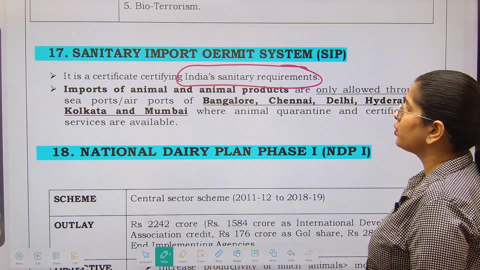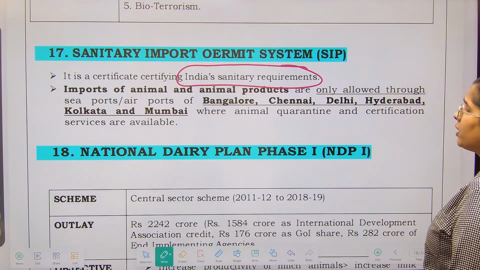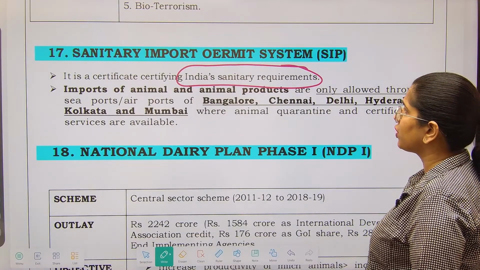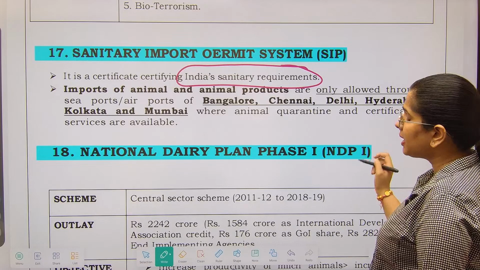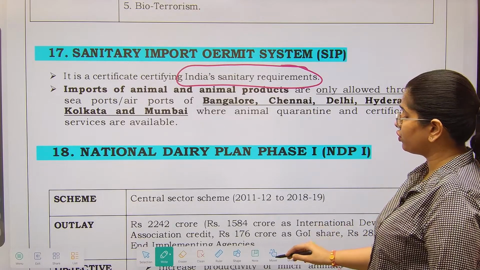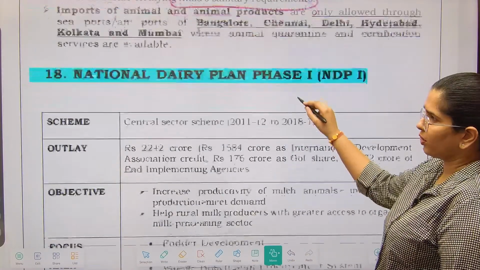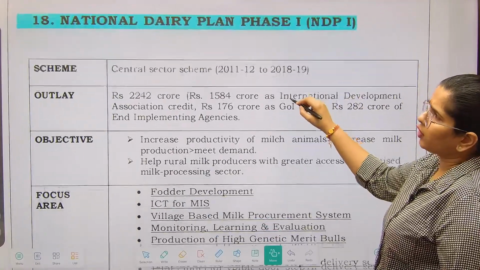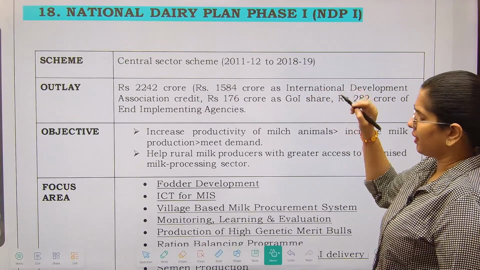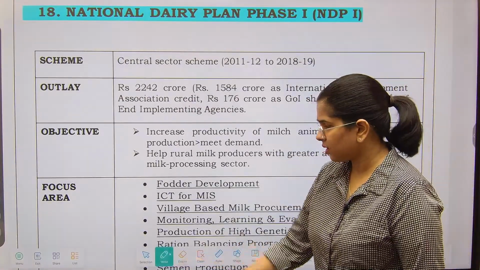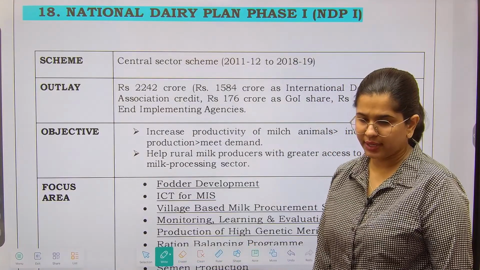Next, we have the imports of animal and animal products. They are only allowed through the seaports and airports of Bangalore, Chennai, Delhi, Hyderabad. So there are designated ports through which these can be transported, and this is just, what you can say, a certificate. We'll have a discussion on it, Vinay.